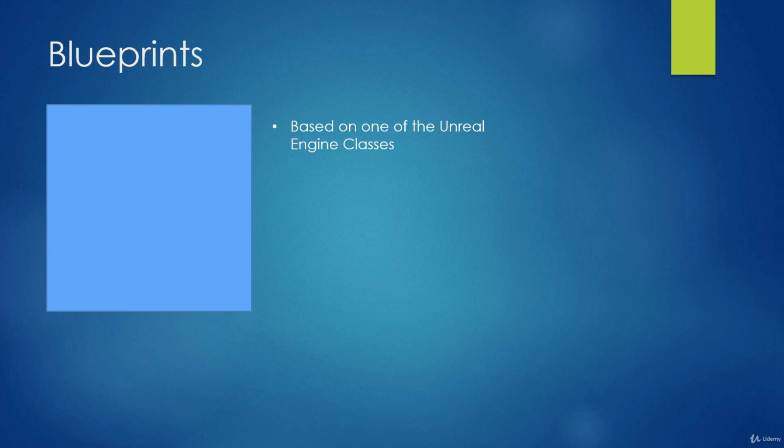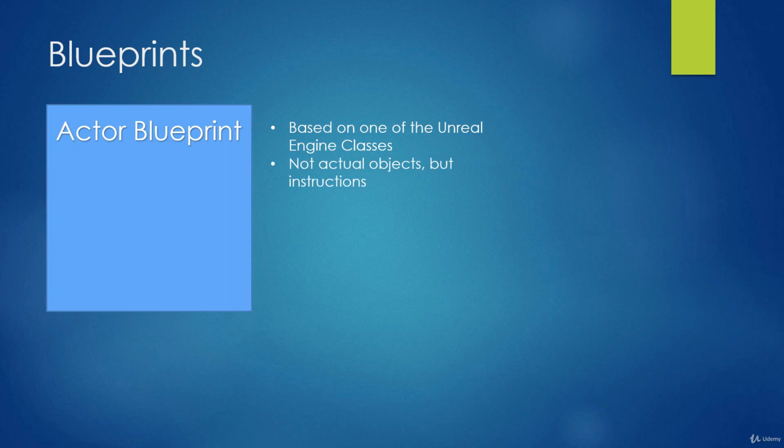Now, blueprints have basically properties that they inherit from one of the Unreal Engine classes. So we can have actor blueprints, we can have pawn blueprints, and so on. So, for example, we may have an actor blueprint. Now, an actor blueprint is not an actual actor, and this is just the same as saying a blueprint in real life is not an actual house. A blueprint is just a piece of paper. An actual house is made of wood, tile, plaster, carpet, things like that. So you need a blueprint to create an actor, but we don't say that the blueprint is the actor.